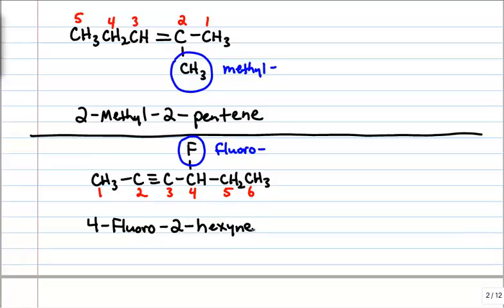Y-N-E. Again, you may have wanted to number from this end. That would make the fluoro the lowest number, but that's not the rules. When you have a multiple bond, a double bond or a triple bond, that takes precedence over any substituent in terms of numbering to get the lowest combination of numbers.